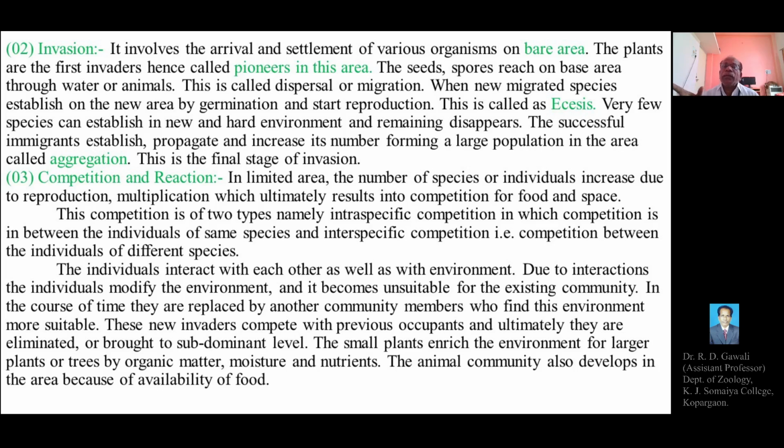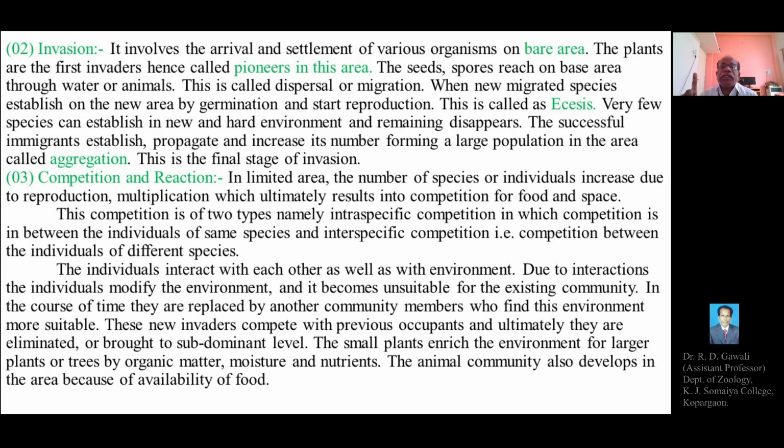Due to these interactions, the individuals modify the environment, and due to this, the existing community becomes unsuitable. The environment becomes unsuitable for the existence of the community.